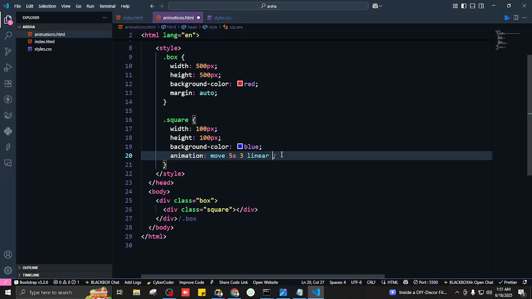And the last thing it takes is what you want to do when the animation completes. At the moment I'm going to say I'm not going to do anything, so that's it. Okay, so please repeat what we just did. So what is the first thing it takes? The animation name, the move, where the direction, the name. Okay, the name.